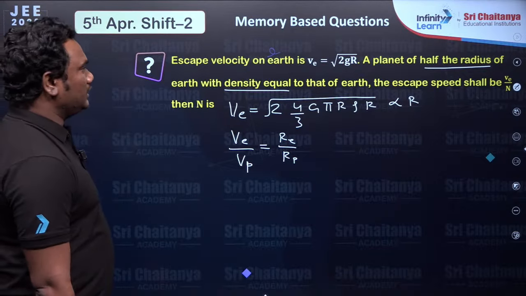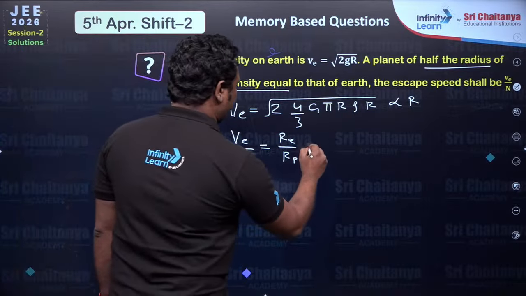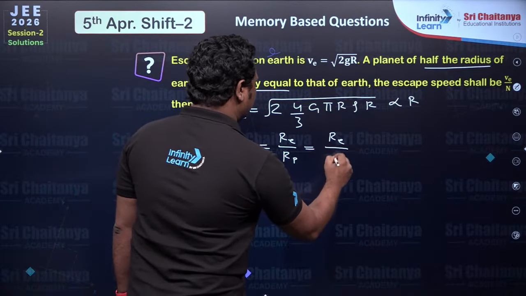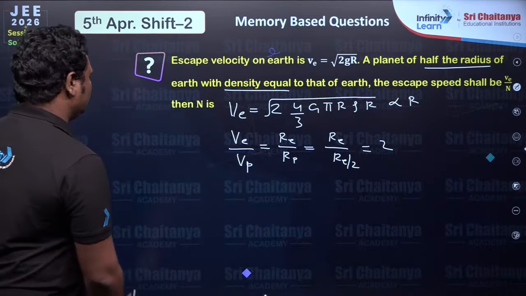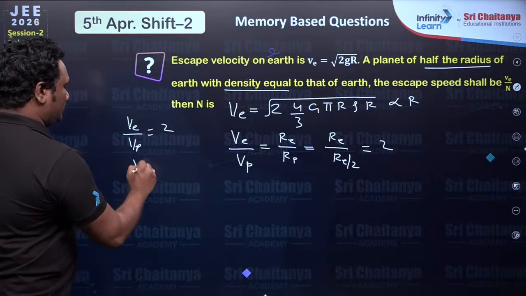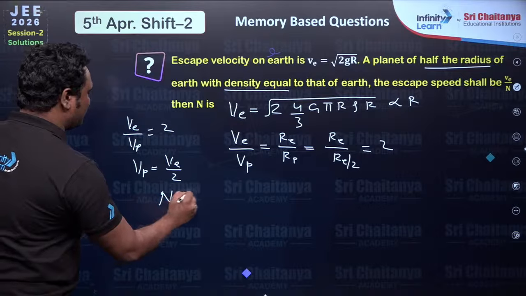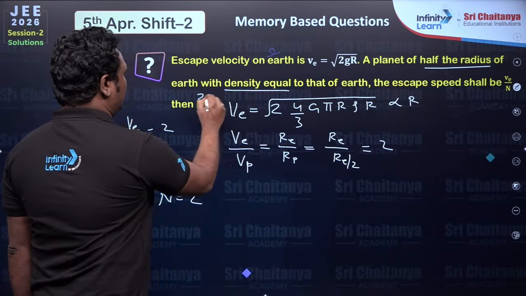So what do they give more? The radius of Earth and radius of planet. This is the radius of the Earth and this is the radius of the Earth by 2. So which will come as 2. VE by Vp is 2. Escape velocity of planet is VE by 2. Therefore our n value is 2.